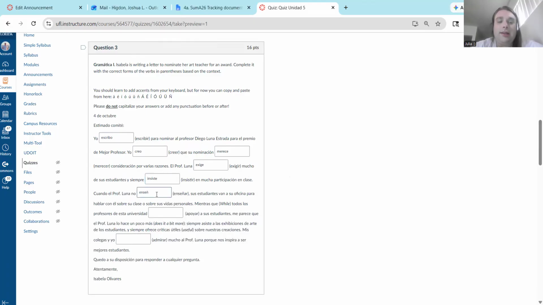enseña is the stem. And now we have to pay attention because we have an AR verb, not an ER or an IR, an AR verb. And some people try to make enseñar an ER verb and write something like enseñe. And that's not what we want here. We want just the regular old present tense, and for a third person singular subject in the present tense with AR verbs, it's just an A.